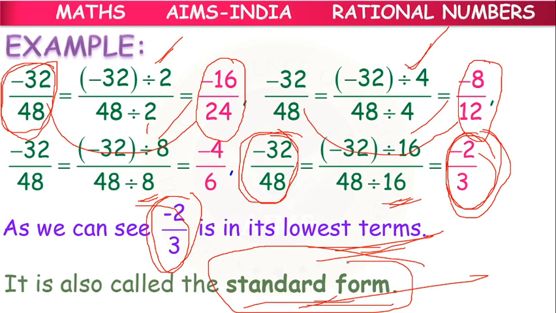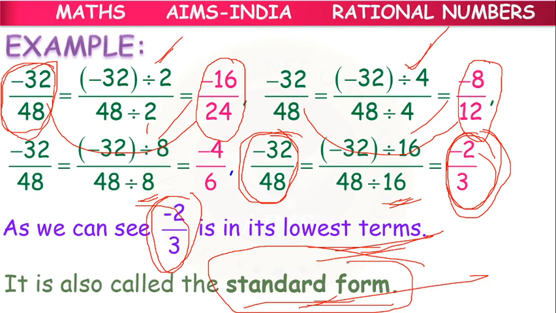Okay, children, this is about equivalent fractions. So, what is an equivalent fraction? Suppose a given fraction is there. If you multiply with a common non-zero integer, the resulting rational number we call an equivalent rational number, or equivalent fraction.